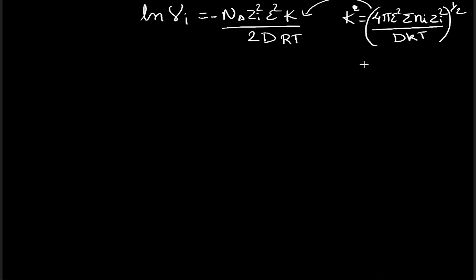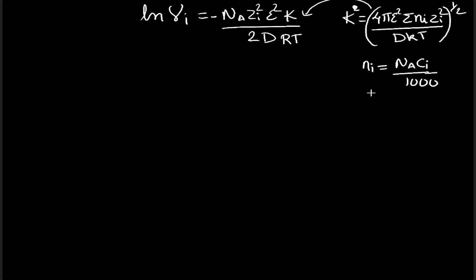Also, N_i are the number of ions per cubic centimeter, and this could be written in the form of concentration as N_A into C_i upon 1000, where C_i is the number of moles per liter, that is molarity.